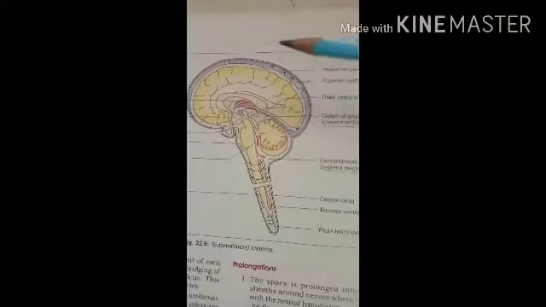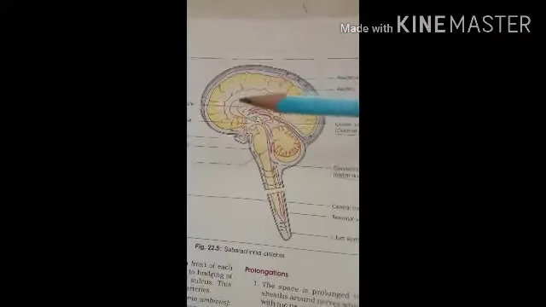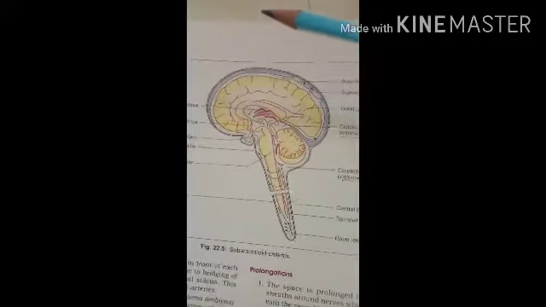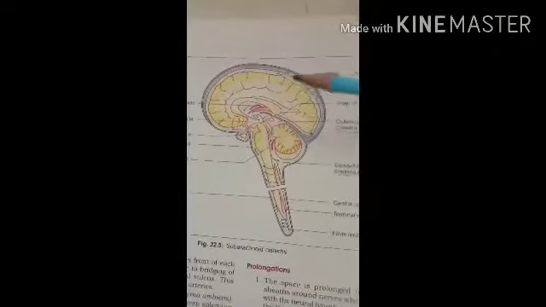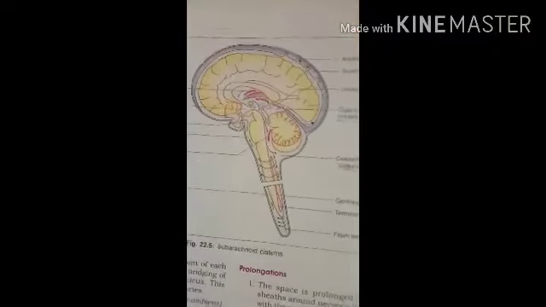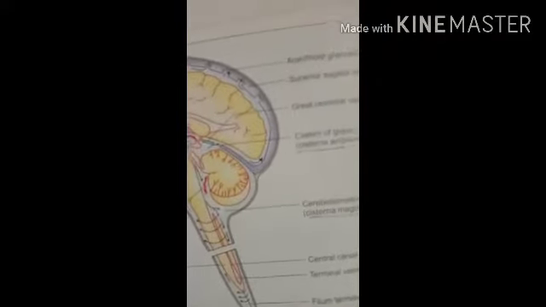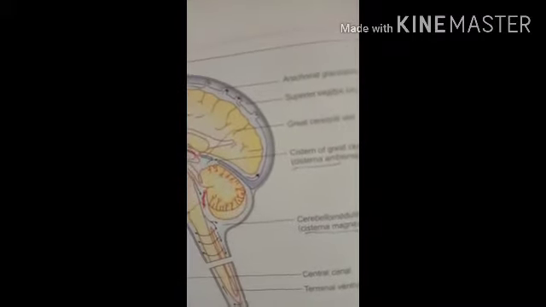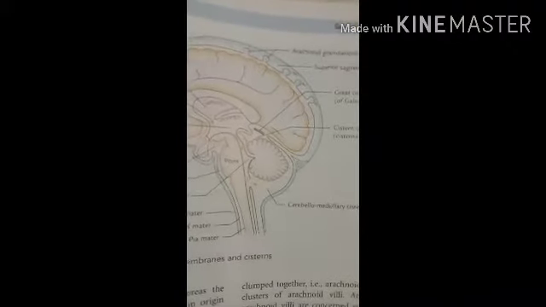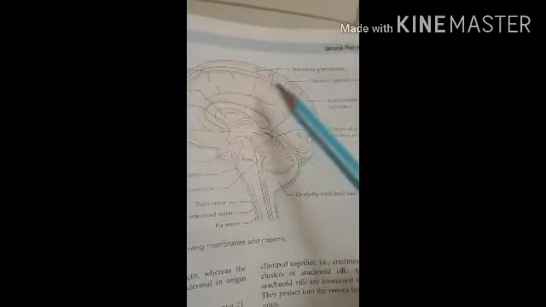It preserves the convolutions of the brain and accompanies the inner layer of the dura mater in the formation of the falx cerebri, falx cerebelli, and the tentorium cerebelli. After that, we should see the arachnoid process. For this, we should see another diagram. Here in this diagram you can see the arachnoid process.